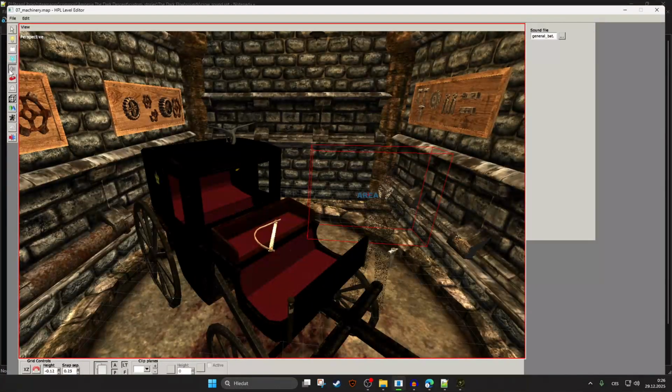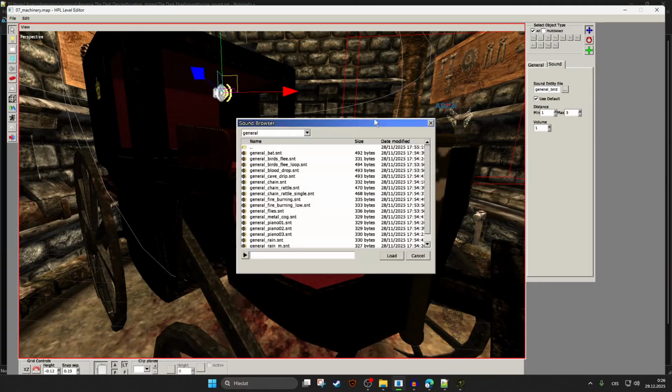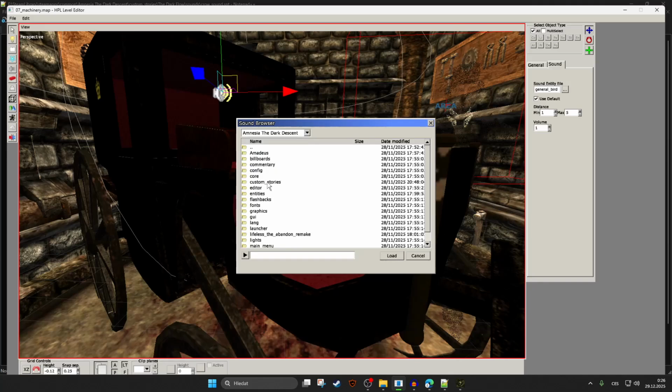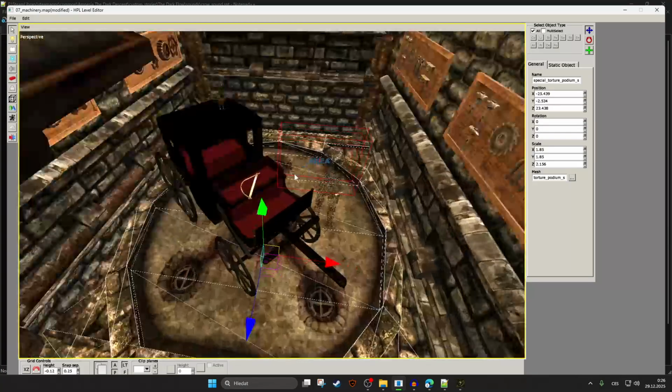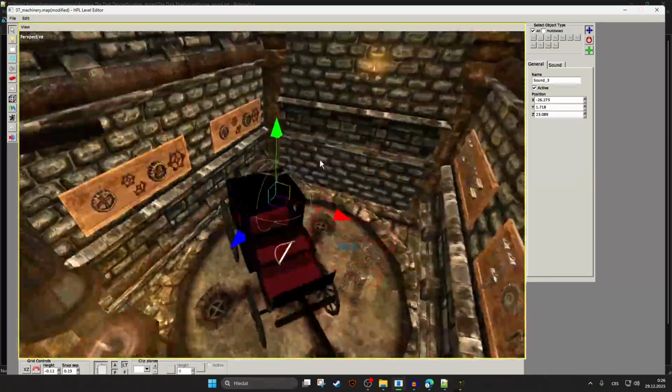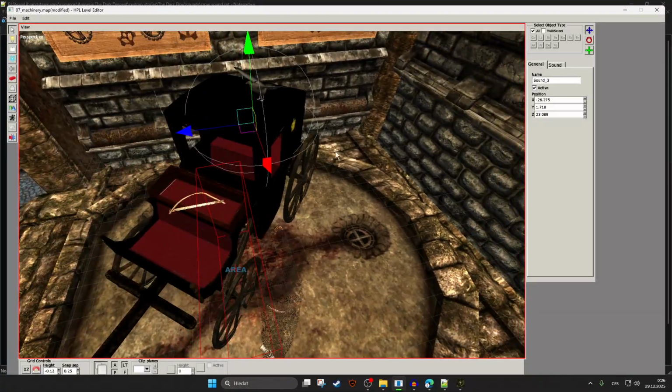You're gonna create a sound here. I already created this one. You're gonna go into the file and find your custom story. Go into sounds, and as you can see, I cannot speak literally. Crow sound.snt. You see, because we changed the radius a bit, it's actually very small. I hope we're gonna hear it.